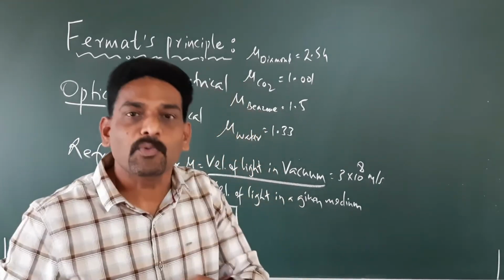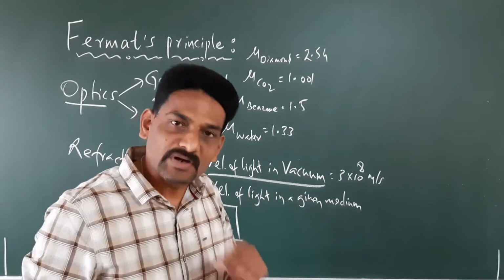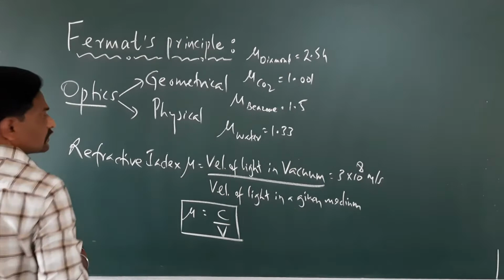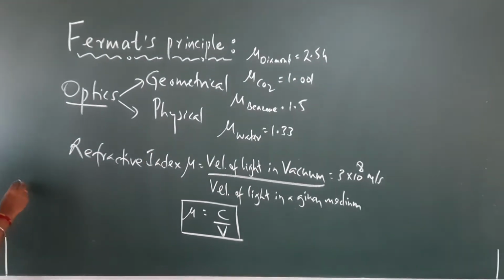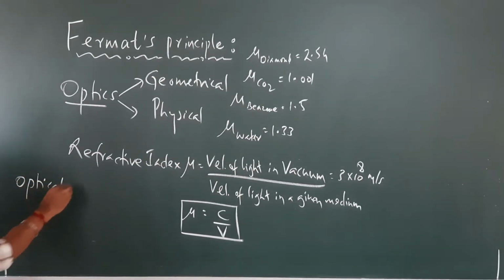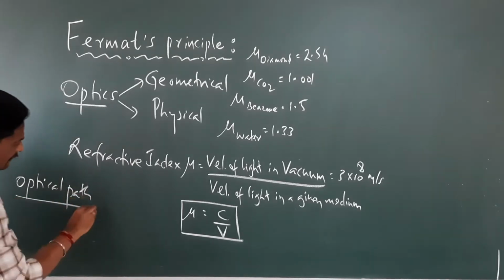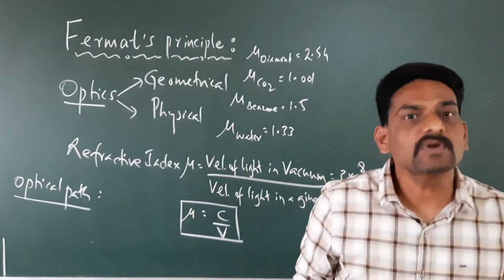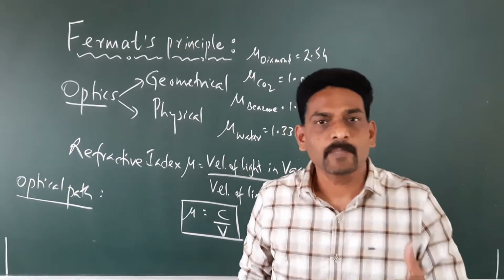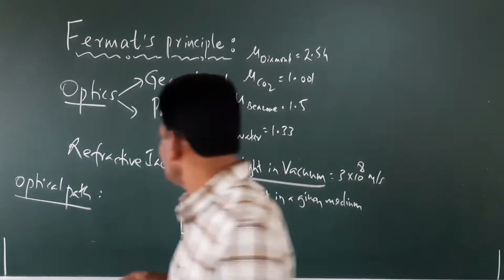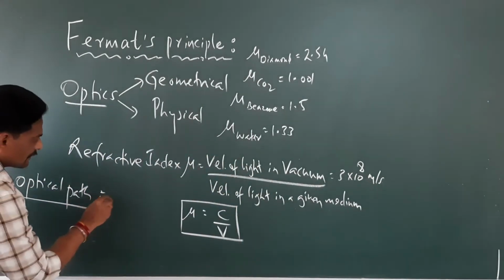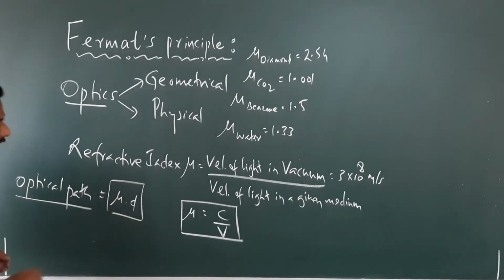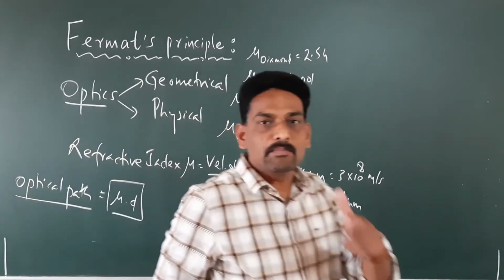Next, we have one important phenomenon known as optical path. So let's try to understand what optical path is. The optical path is given by optical path is equal to mu into d.